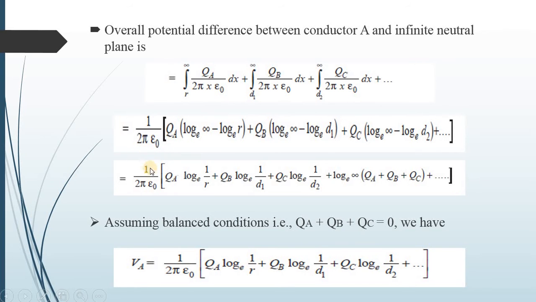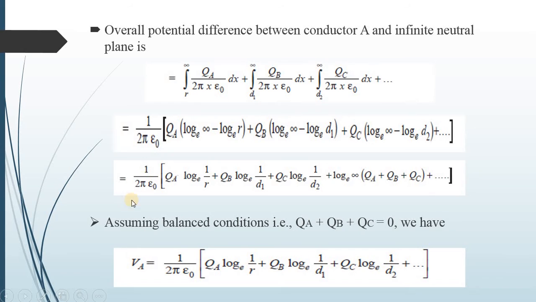So by again simplifying, 1 upon 2 pi epsilon 0 is the common term, then QA. So this term is the log to the base e 1 upon r. Similarly, log to the base e 1 upon d1, log to the base e 1 upon d2, plus the common term between all three terms is log to the base e infinity, then QA plus QB plus QC. Assuming balance condition, for balance condition, this QA plus QB plus QC is equal to 0. So we have this term is 0.